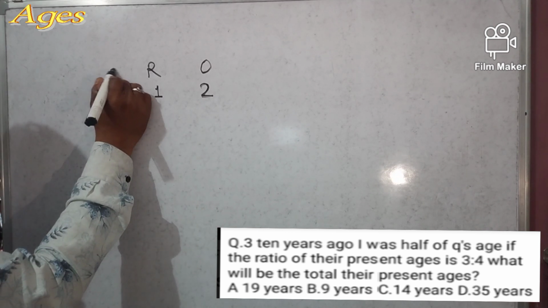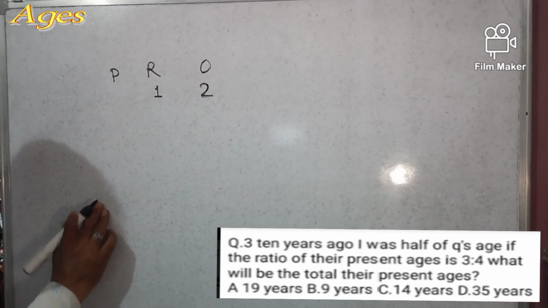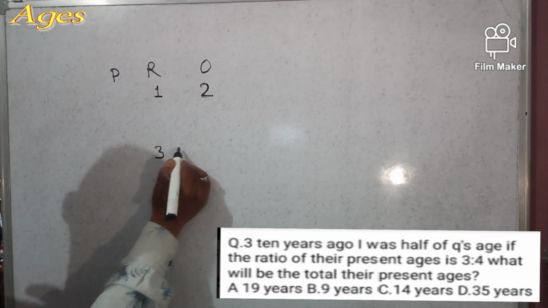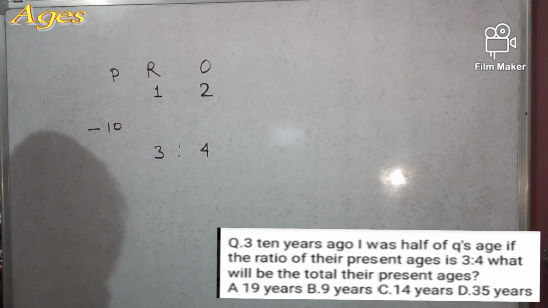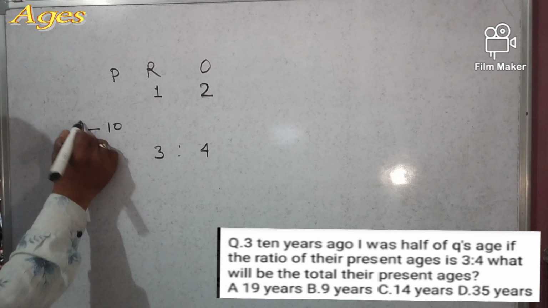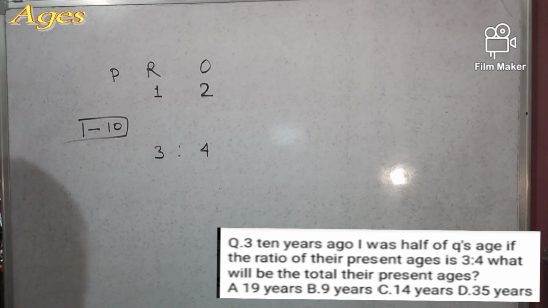This is the past ratio, right? The present ratio is 3:4, and the past ratio means minus 10 years ago.